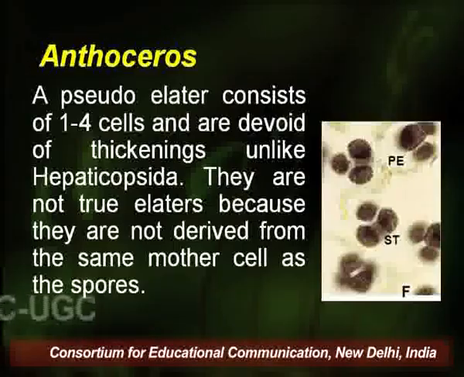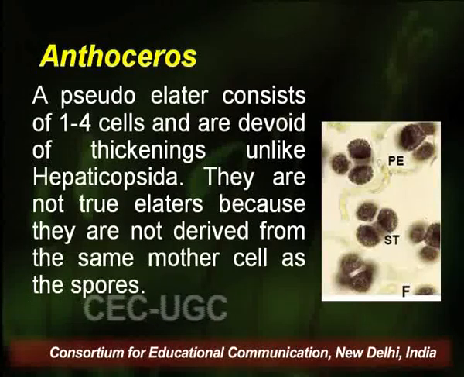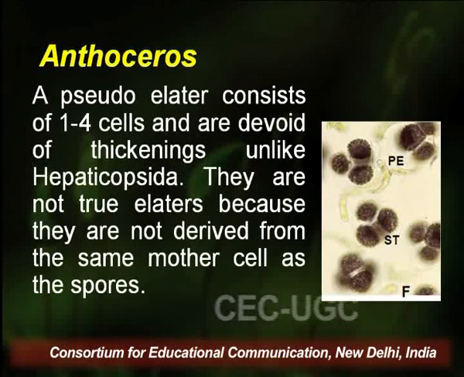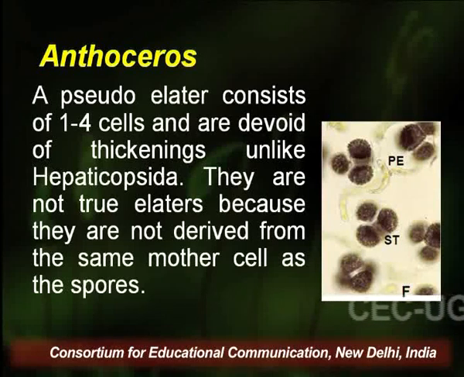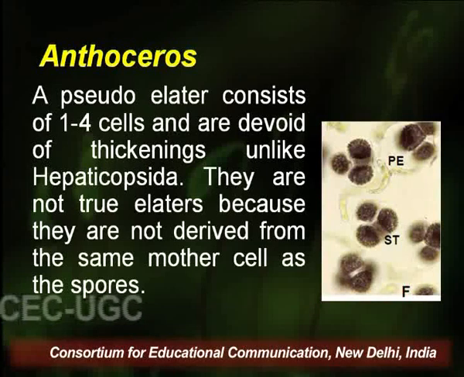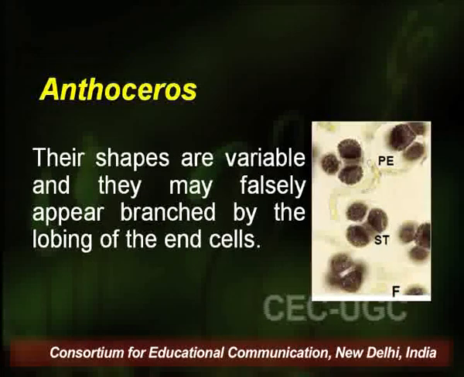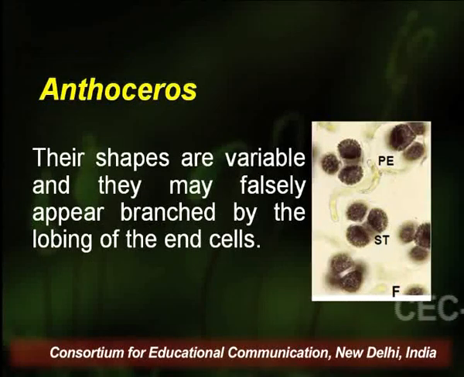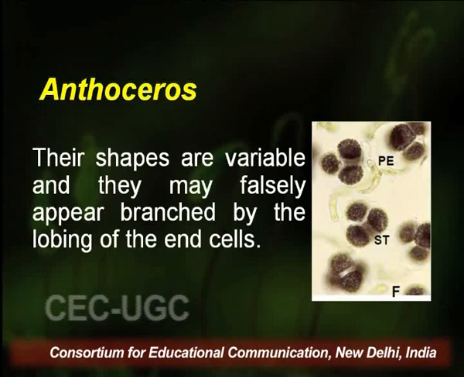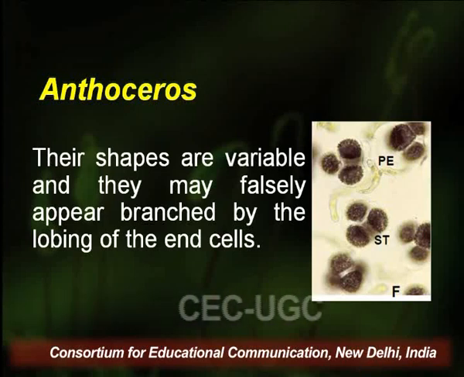A pseudoelater consists of 1 to 4 cells and is devoid of thickenings, unlike Hepaticopsida. They are not true elaters because they are not derived from the same mother cells as the spores. The shape of pseudoelaters is variable, and they may falsely appear branched by the lobing of the end cells.